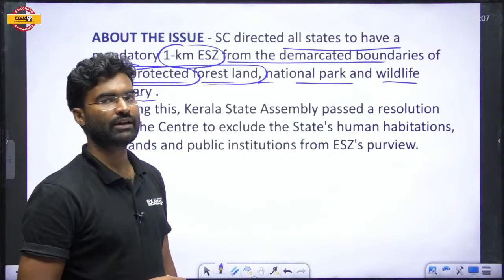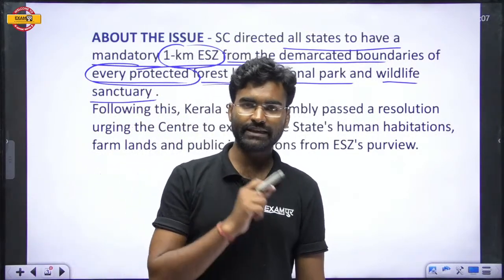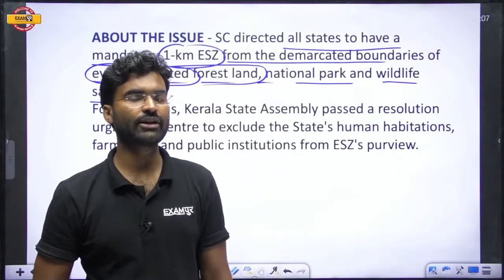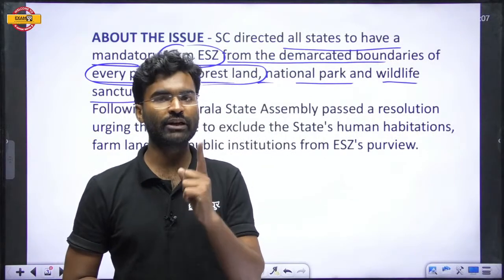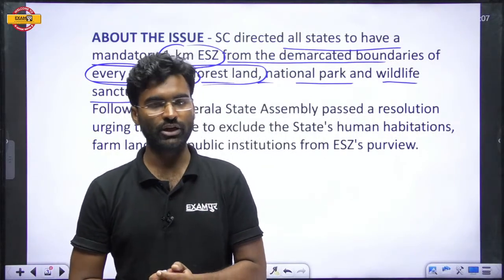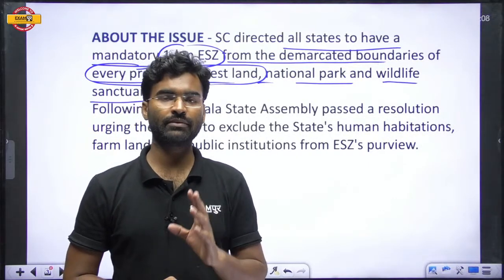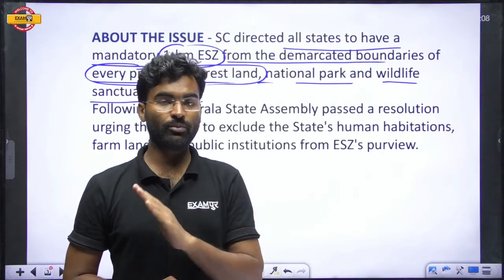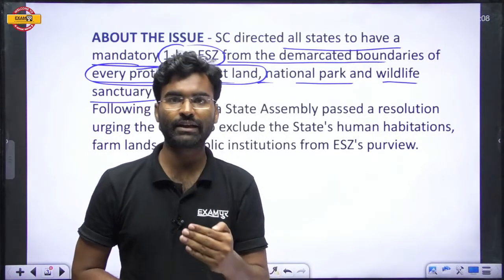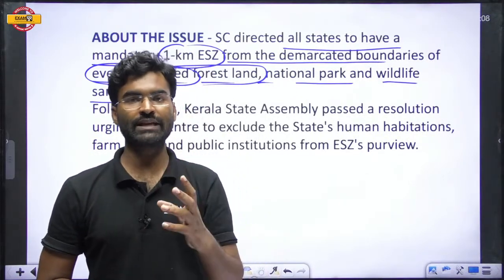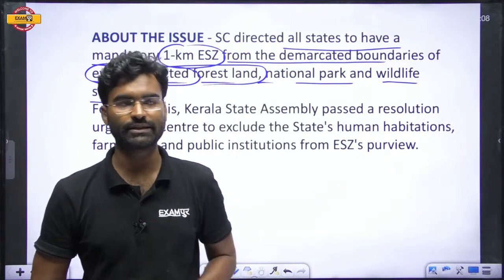The Supreme Court gave the verdict that every state should declare a 1 kilometer fragile zone, which is termed as the eco-sensitive zone, from all reserved and protected areas.